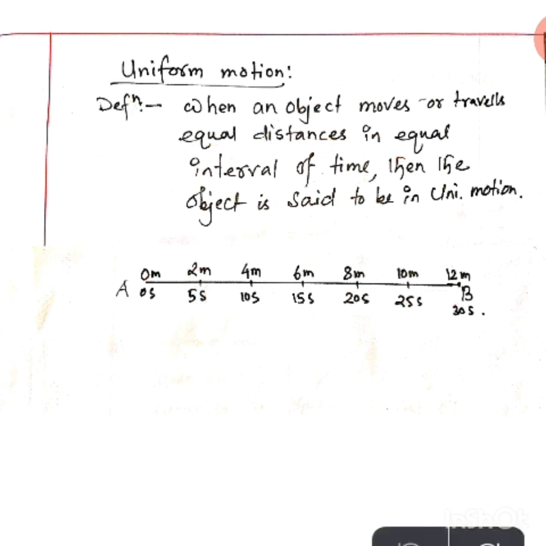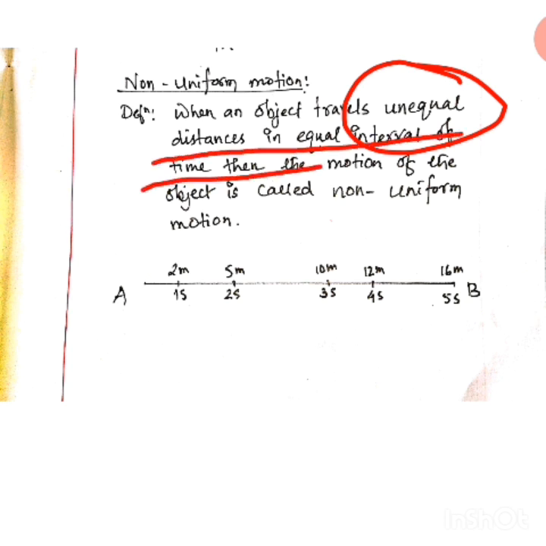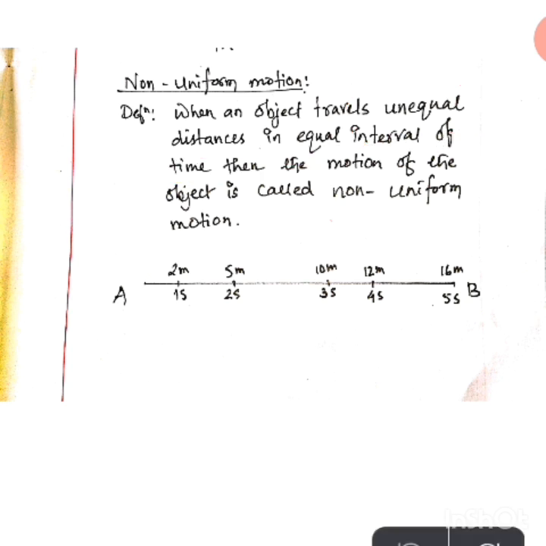And what happens in non-uniform motion? It is the opposite. What is non-uniform motion? You see, let me explain here. Non-uniform motion is what? When an object travels unequal distances in equal intervals of time, then the motion is said to be non-uniform motion.